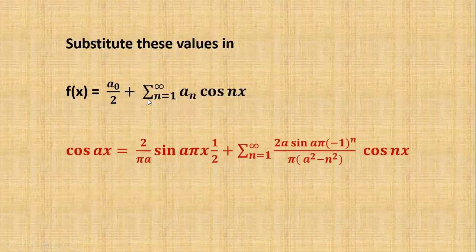Now we can substitute these values, that means the a naught and a n values, in the half range cosine series.